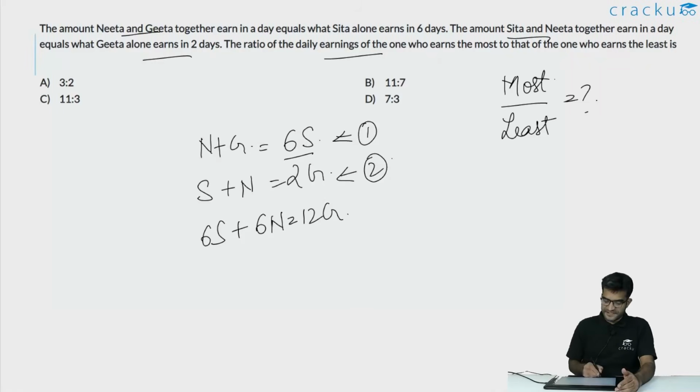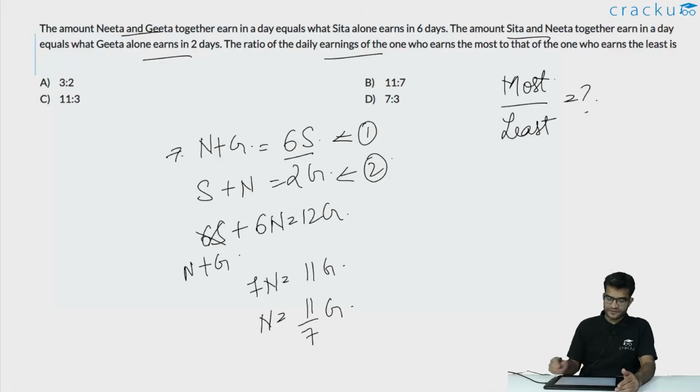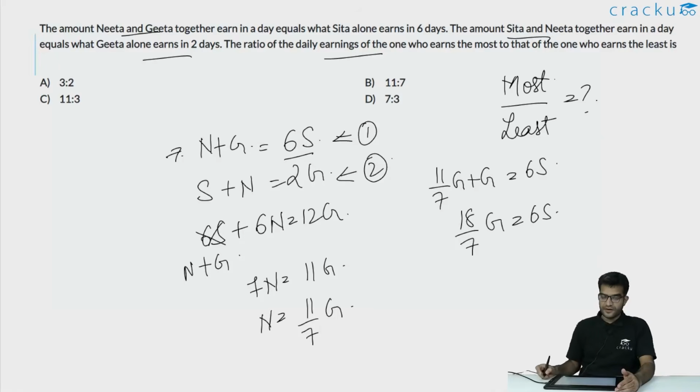But the value of 6s is n plus g. So n plus g plus 6n is equal to 12g, or 7n is equal to 11g, or the value of n is equal to 11 by 7g. Now if you substitute that in the first equation, you are going to get that 11 by 7g plus g is equal to 6s, or the value of 18 by 7g is equal to 6s, or the value of s is equal to 3 by 7g.